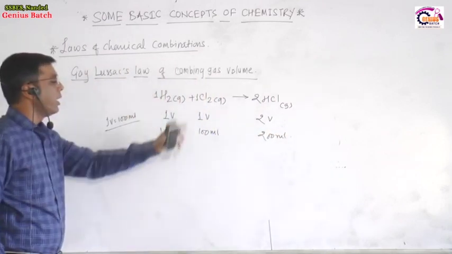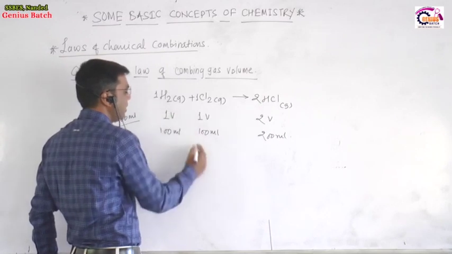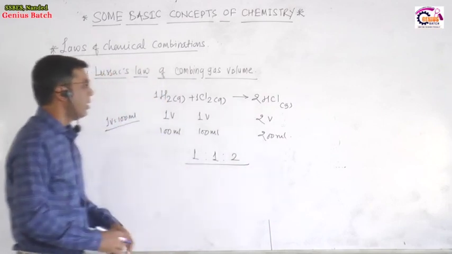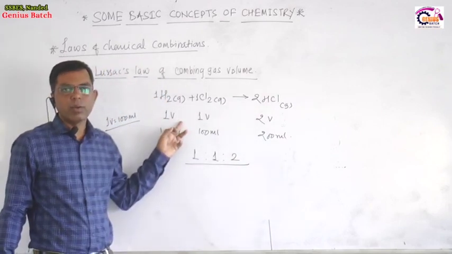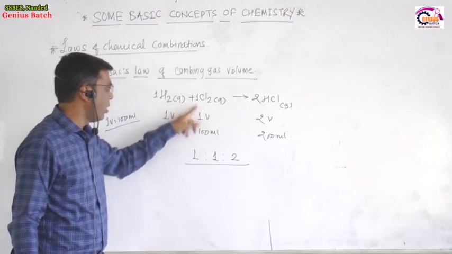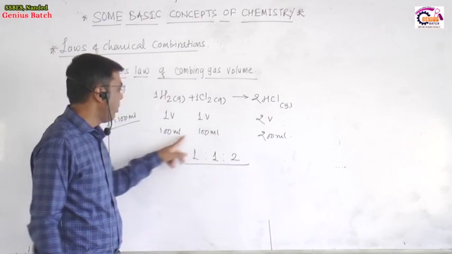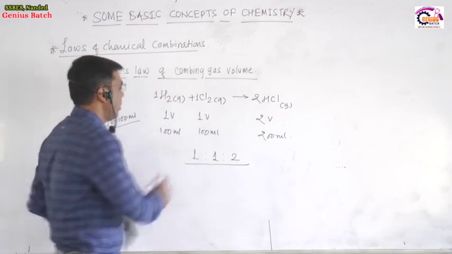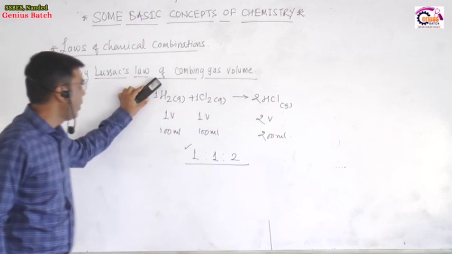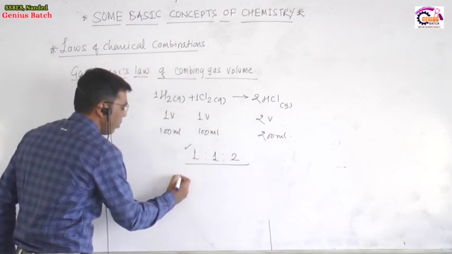According to this law, the ratio of the volumes of gaseous reactants and gaseous products bears a simple whole number ratio. The condition is that the volumes of gaseous reactants and products are measured under similar conditions of temperature and pressure. So one volume of hydrogen, one volume of chlorine, 2 volumes of HCl, the ratio is 1:1:2, or 100 ml, 100 ml and 200 ml, again the ratio is 1:1:2. This is Gay-Lussac's law of combining gas volumes.